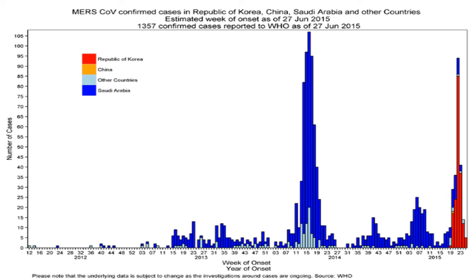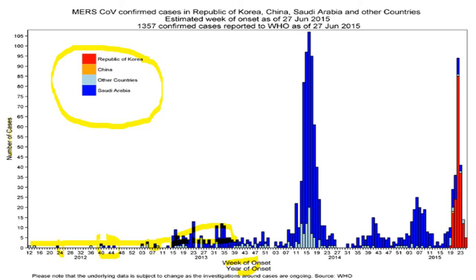Okay. Now if we see this particular graph, on the y-axis there is the number of cases, on the x-axis there is duration in weeks and years. And these are the color codings given for various countries which were affected with MERS. And as you can see here, in the initial weeks starting in early 2012, there were only some abstract number of cases here and there, but with the later half of 2012 and early part of 2013, there was some spike in the number of cases.